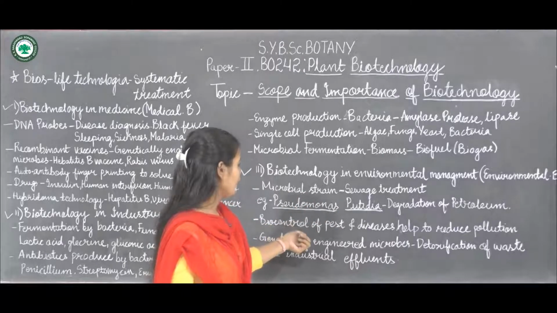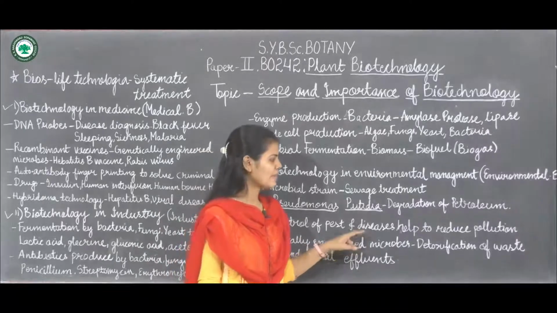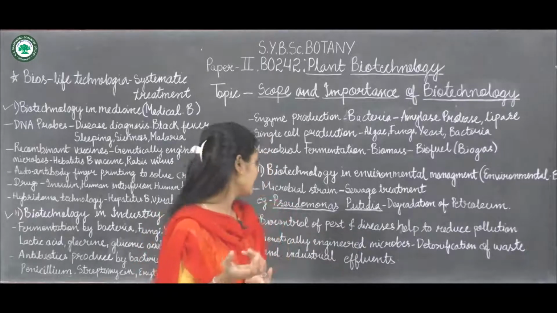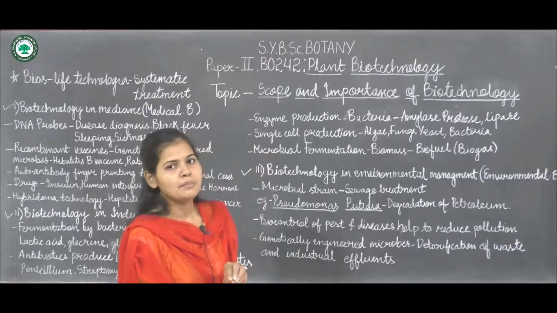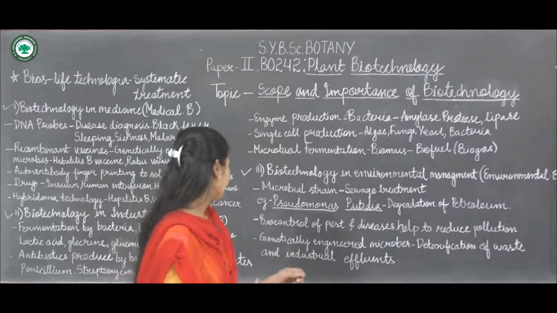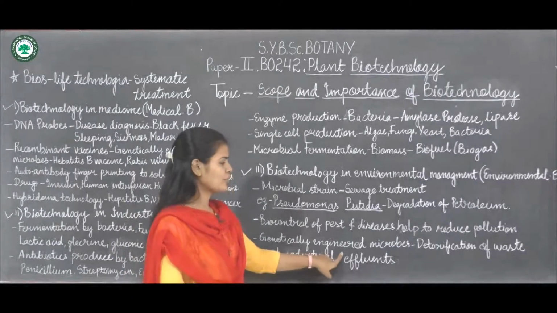Now next is biocontrol of pests and diseases, which helps to reduce pollution. By using microorganisms we are controlling the pests and the diseases, and this will reduce the pollution. Next is genetically engineered microbes.